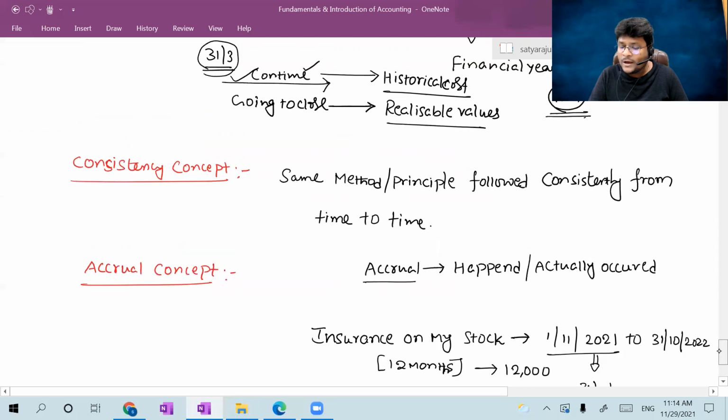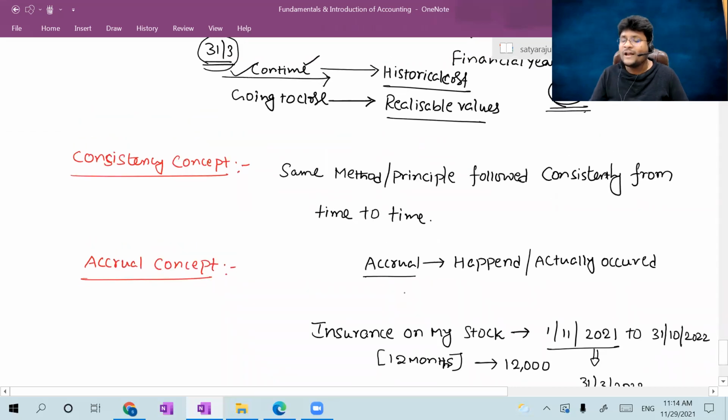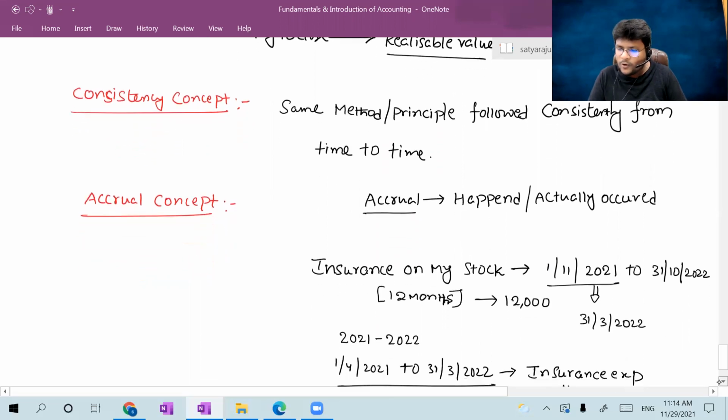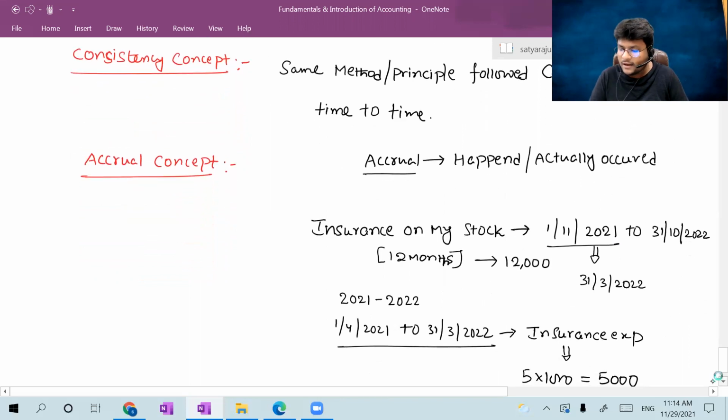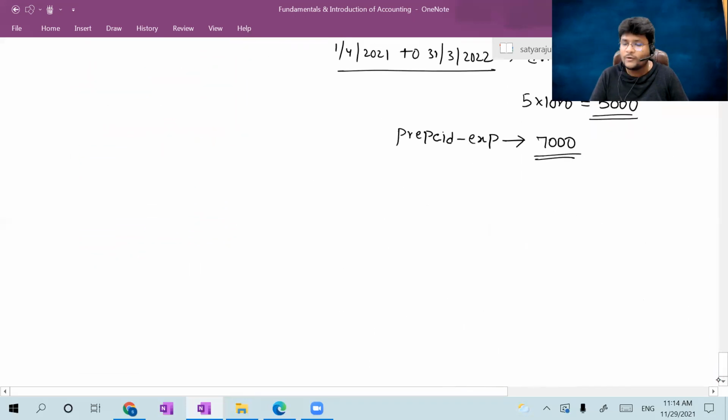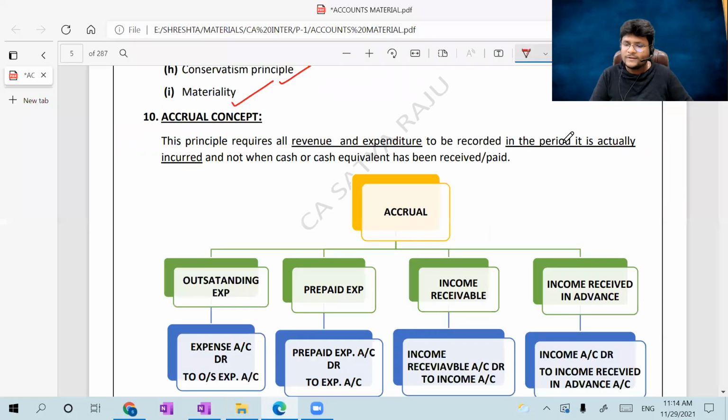That's the beauty of the accrual concept: when a transaction really occurred, when it really happened, at that point of time only we record it in the books of accounts. Okay, hope you understand the importance of the accrual concept. Still not yet over, guys. The accrual concept was not yet over. He just told here only the prepaid expenditure. So based on the accrual concept, we are learning some other issues. Please concentrate here. I'm discussing through my material.